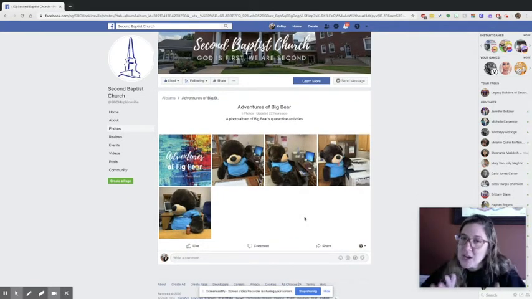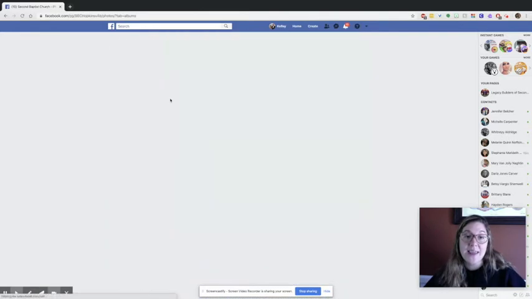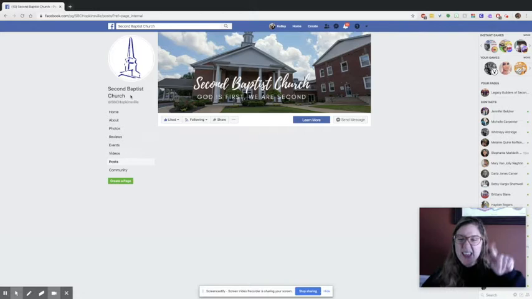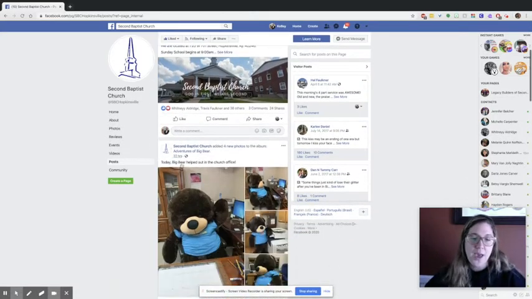Now, Miss Lori just made this album 22 hours ago, so she doesn't have a lot of pictures in it just yet. But I guarantee that when you're watching this in the future, there's probably going to be more photos in this album, okay? Now, if I wanted to go back on my computer, I can just click the back arrow. If I'm on my phone, I can go back and click albums, and it's going to go to all the photo albums, which we talked about in our last video, or you can go back to posts, or you can just hit the back arrow at the top. Either way, okay?